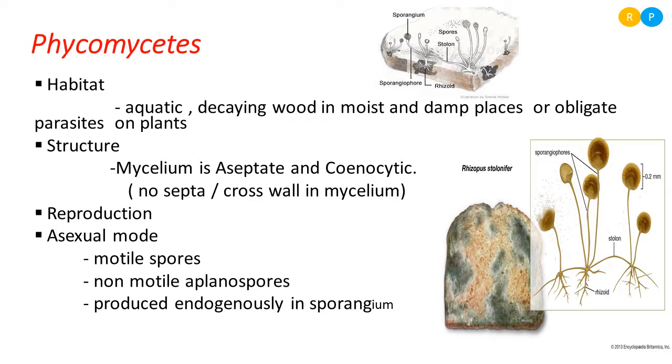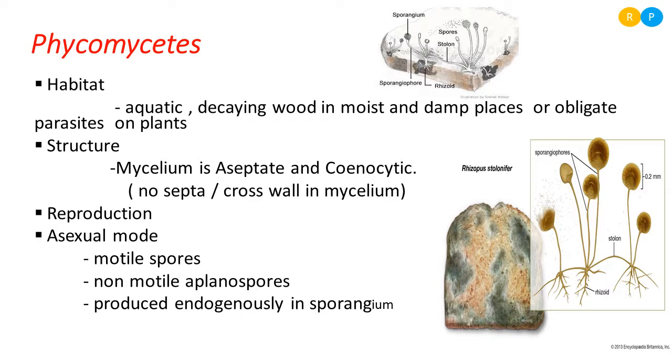You can notice in the diagram, at the tip of the long tube-like structure, a bulb-like structure. That bulb-like structure is nothing but the sporangium. If you open the sporangium, small spores will be present. Those are nothing but sporangiospores. Clear, right? Because the spores are produced within a protective structure, they are called endogenous spores.